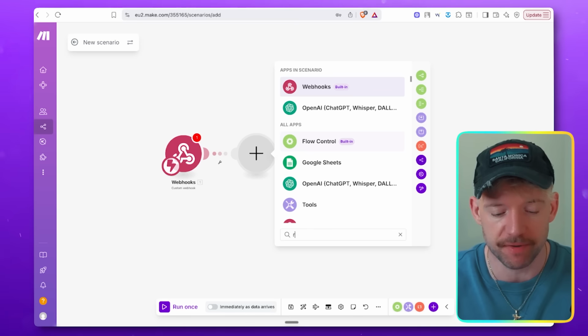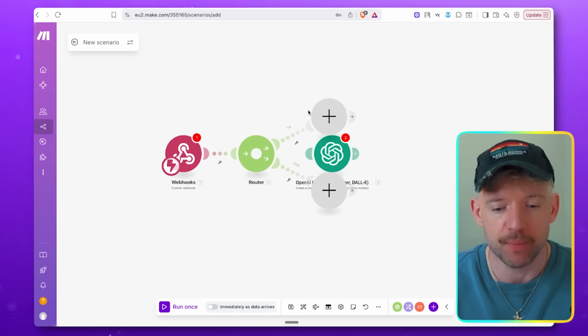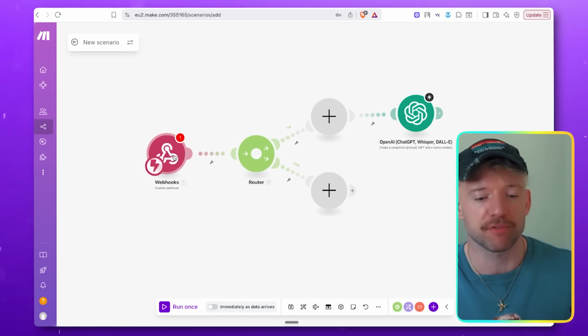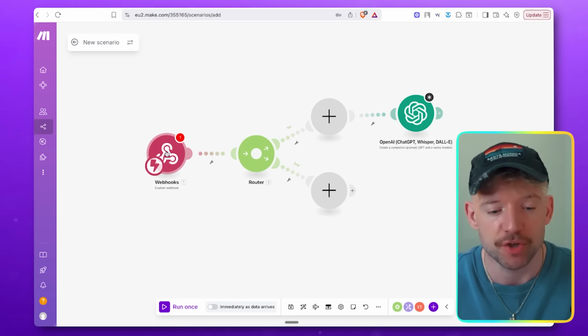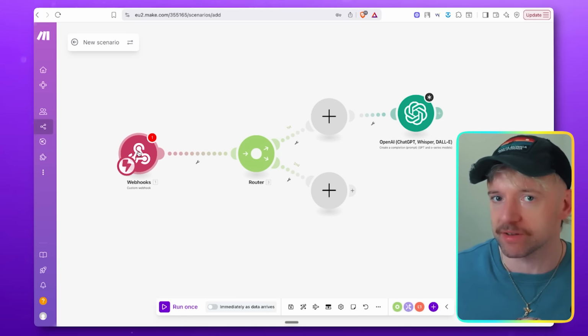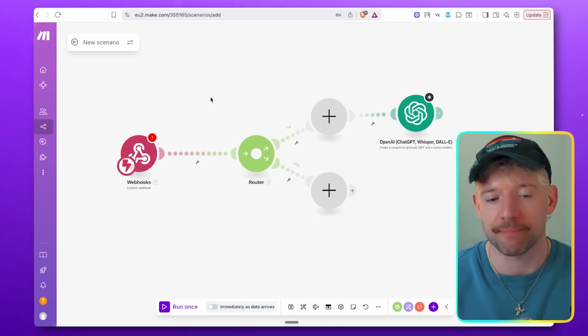So you can set up here, I believe it's a router, which is cool. And then we can set up different things. So we can say this route here will be LinkedIn, this is Instagram, and we have something that's actually splitting those things out for us. You can also use make.com's AI tools, where the AI will look at the message and make a judgment call on that particular thing.